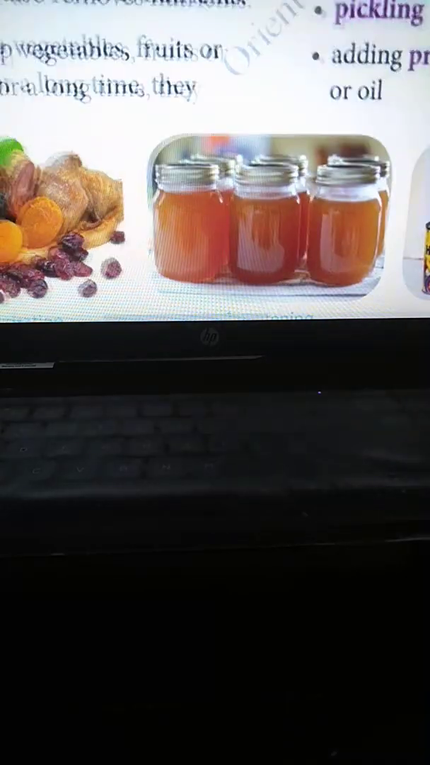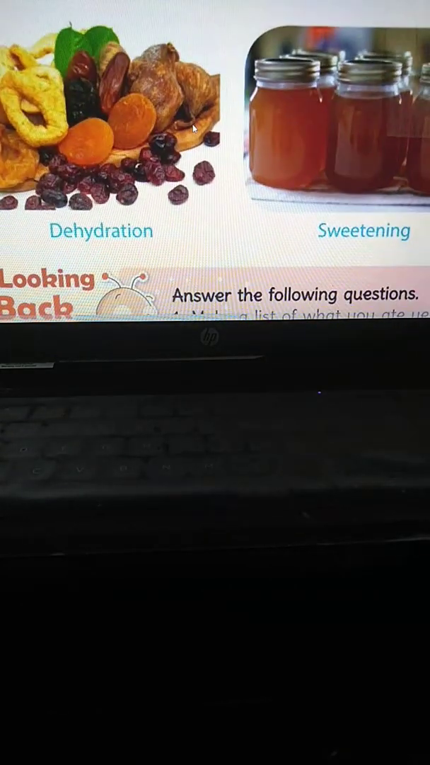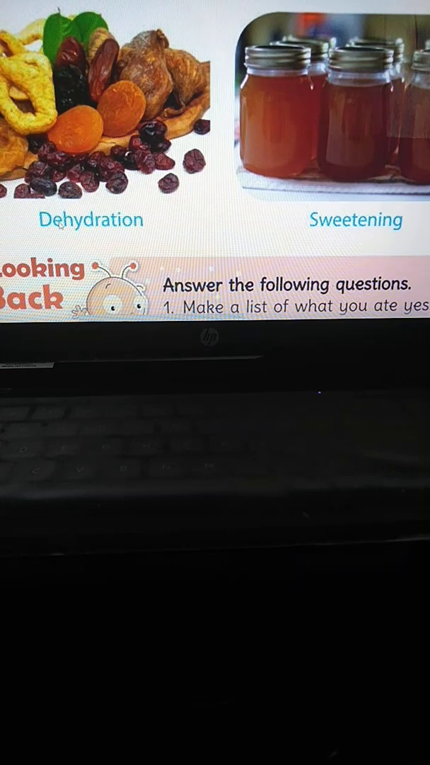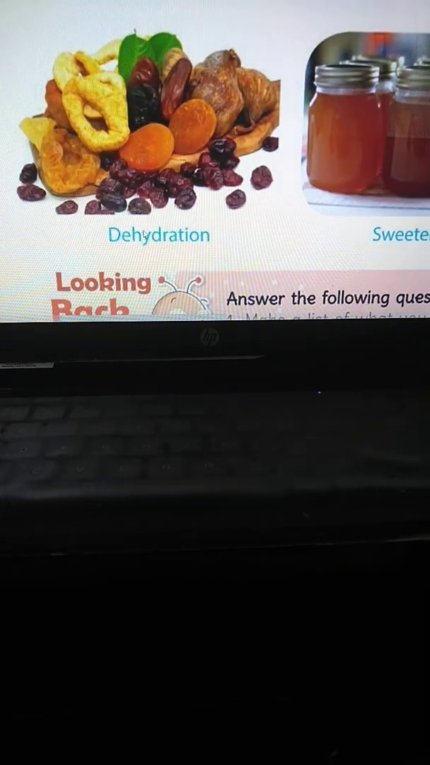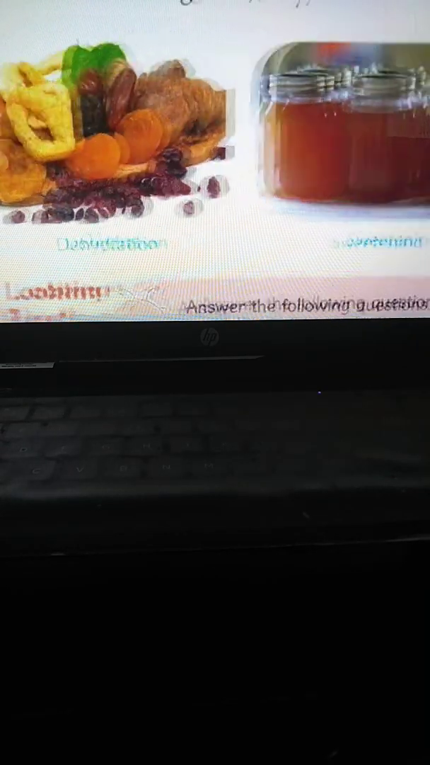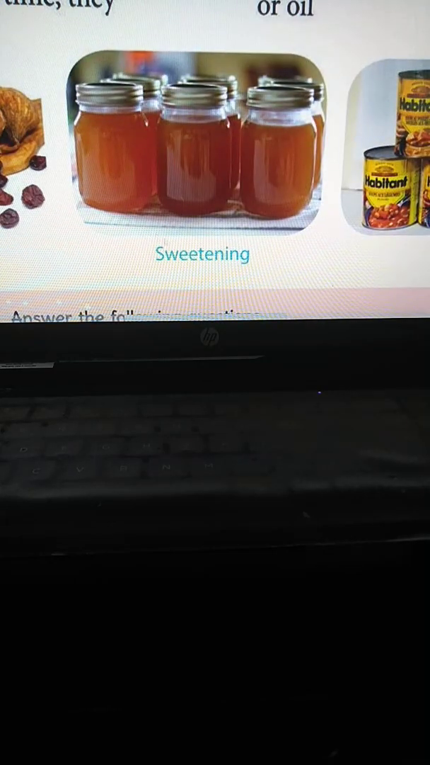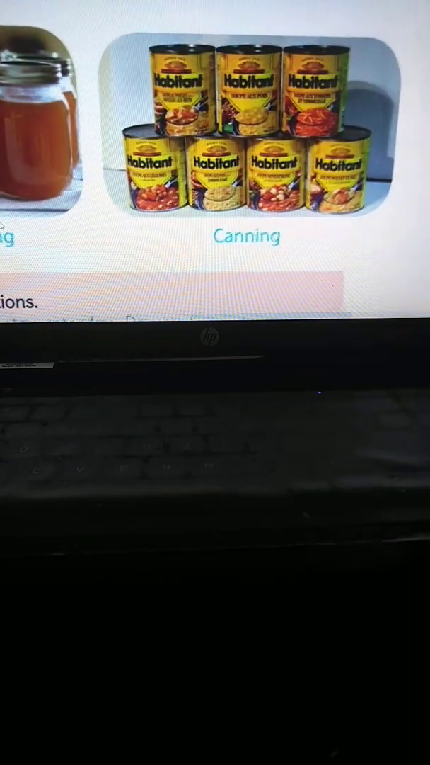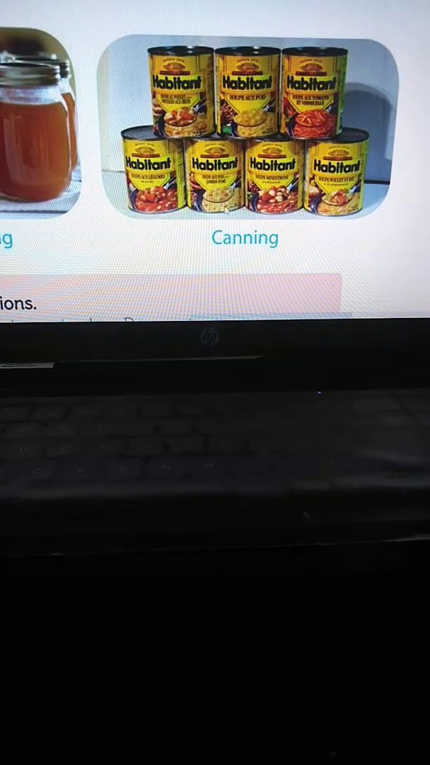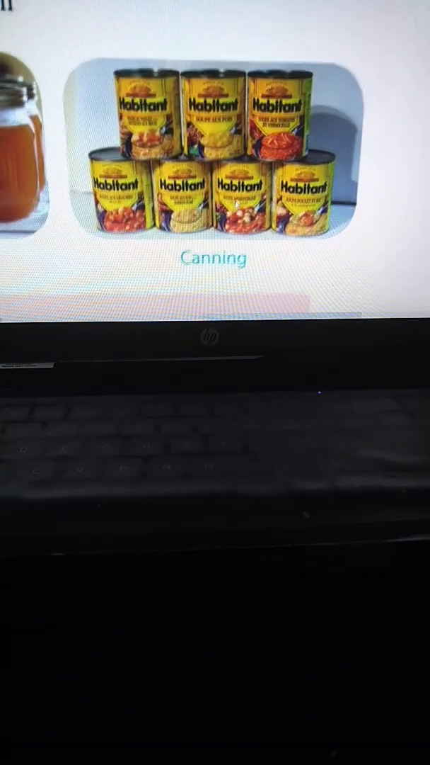So you can see these pictures. These are all dry fruits. This is dehydration, right? Then look at this, this is sweetening, right? And this is canning, right? All things are fully packed. This is canning.